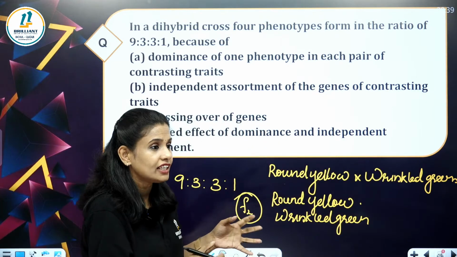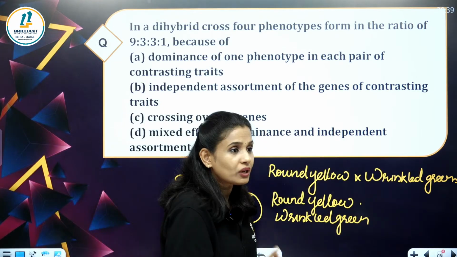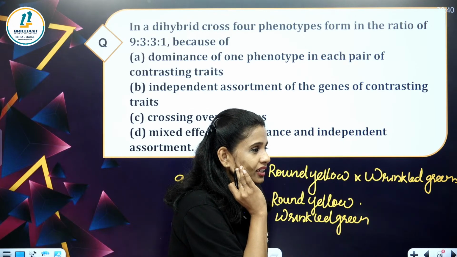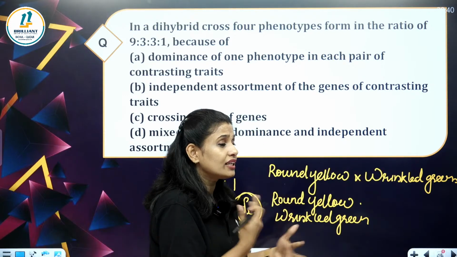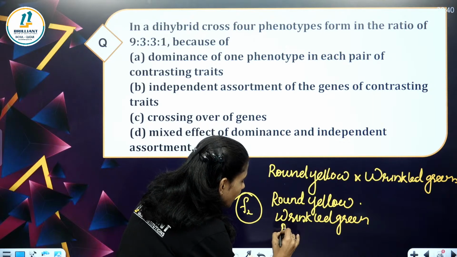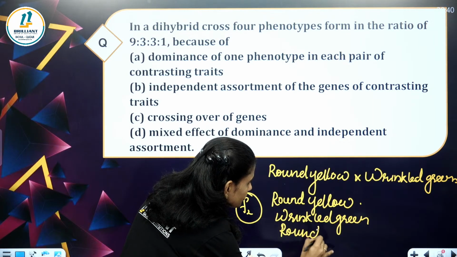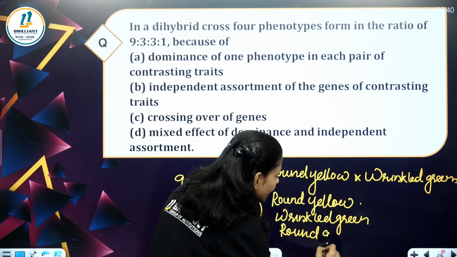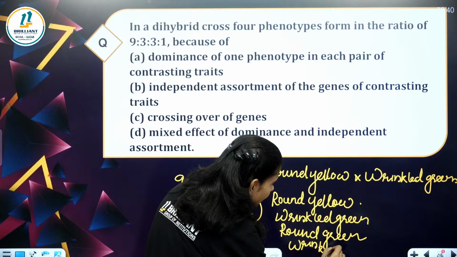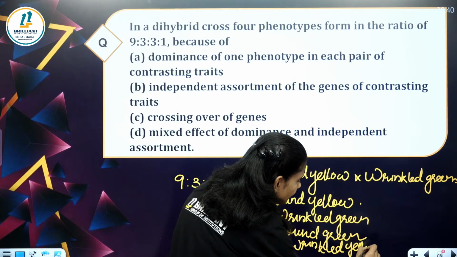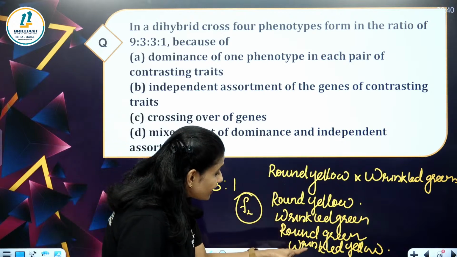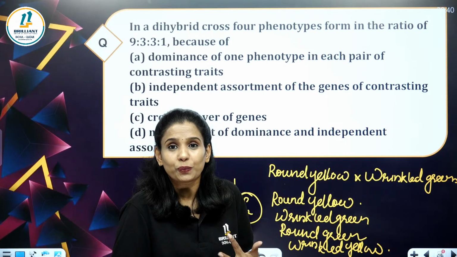Apart from the parental combinations, what other combinations did we get? Comment your answers. Which extra combinations did we get? It is round green and wrinkled yellow, right? We got these two combinations also.